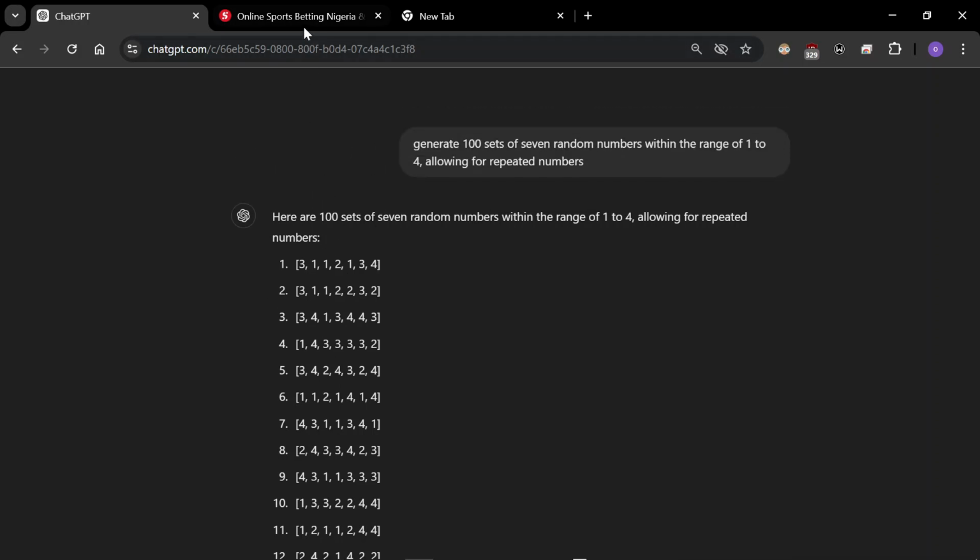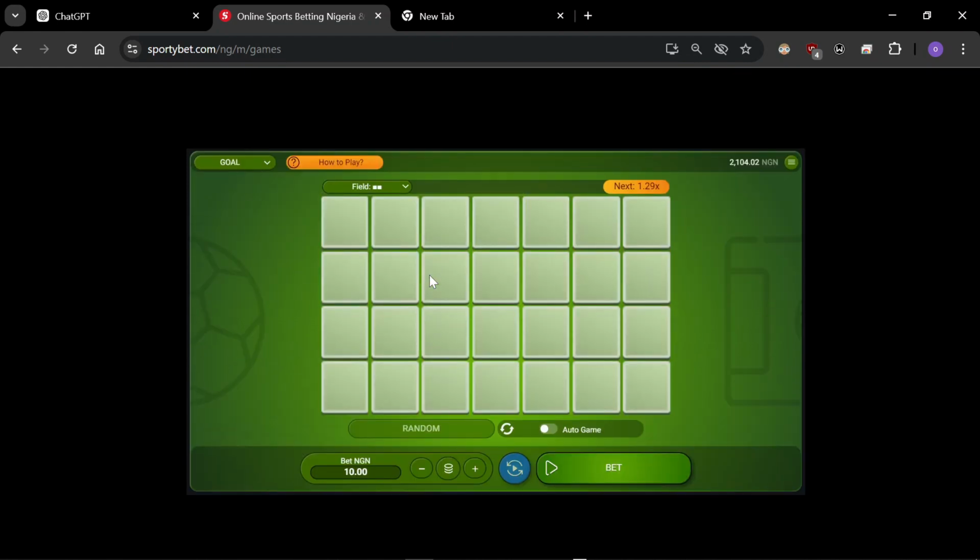These numbers are what you're going to use to challenge the Sporty games, these GO games, because it's a program that randomly picks out boxes which you can tap on, and then you see that there's a mine or there's a ball. As you progress, your value starts to go up and continues to go up. But if you don't progress and you hit a mine, you lose your money. That is how this game works.